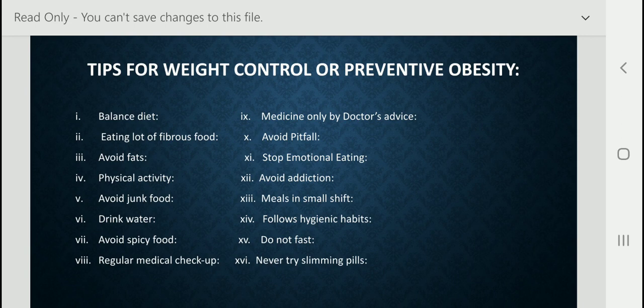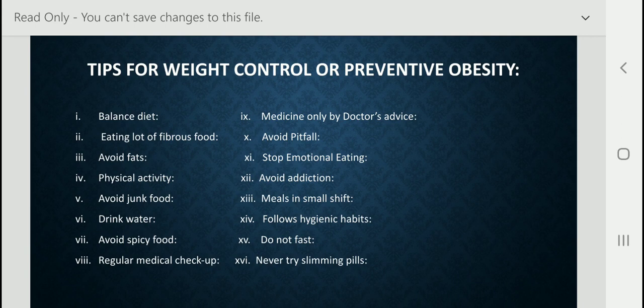So next, avoid pitfalls. The pitfalls of dieting should be avoided as they affect the health of an individual. So you know the pitfalls. Many people want to become slim and trim, so they don't eat food. They avoid food. They keep fasting. We should avoid the pitfall. We should not skip the proper diet. Suppose in the morning we do not eat, but next time we eat a much larger amount of food, and then we can't control our weight. So I think we should avoid the pitfalls of dieting.